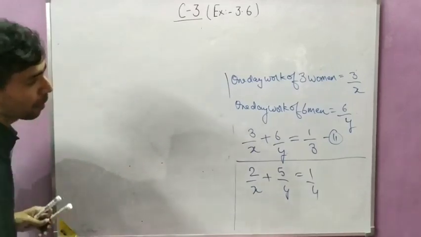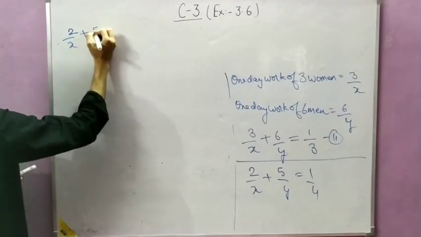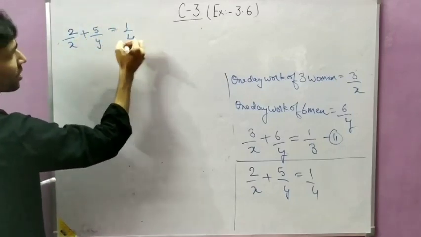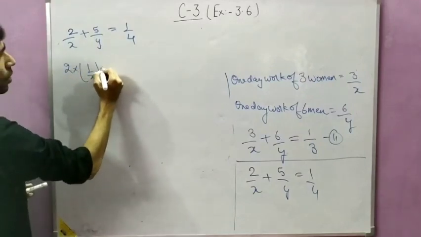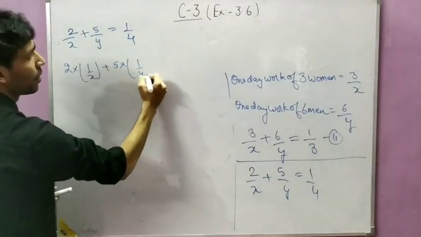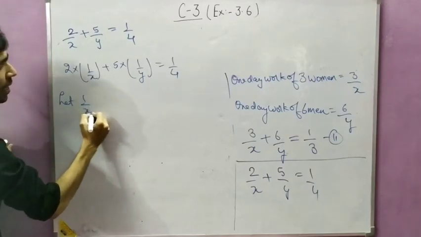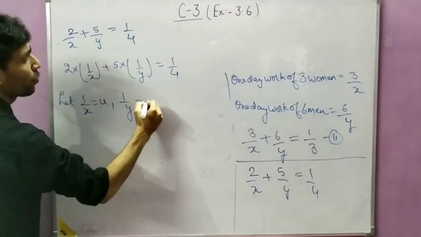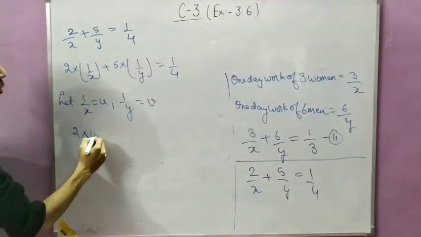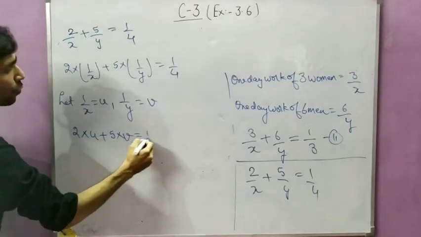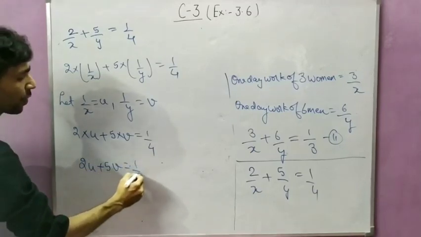Okay, now see, this is our equation number one: 2 by x plus 5 by y is equal to 1 by 4. This is our first equation. So this can be written as 2 into 1 by x plus 5 into 1 by y is equal to 1 by 4. Now you can assume 1 by x equal to u and 1 by y equal to v. When we substitute this value in this equation, we get 2 into u plus 5 into v equal to 1 by 4. So 2u plus 5v equal to 1 by 4.